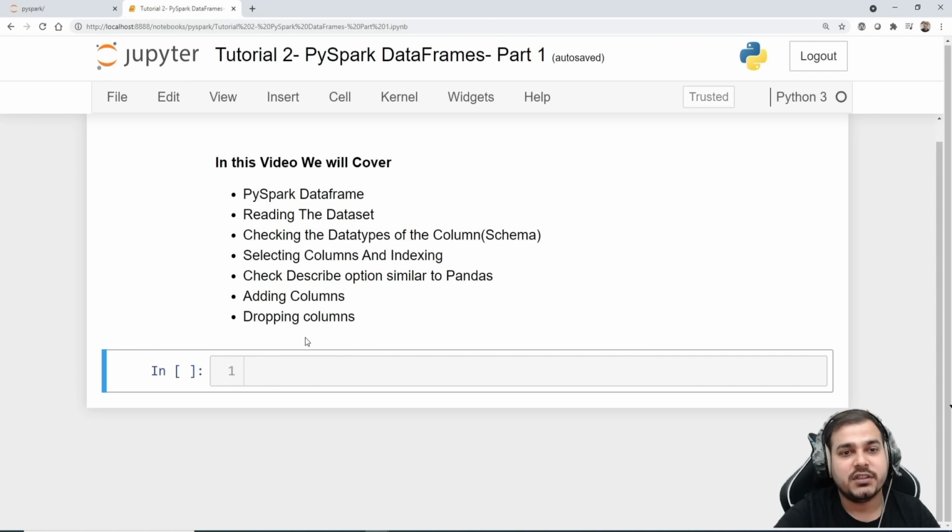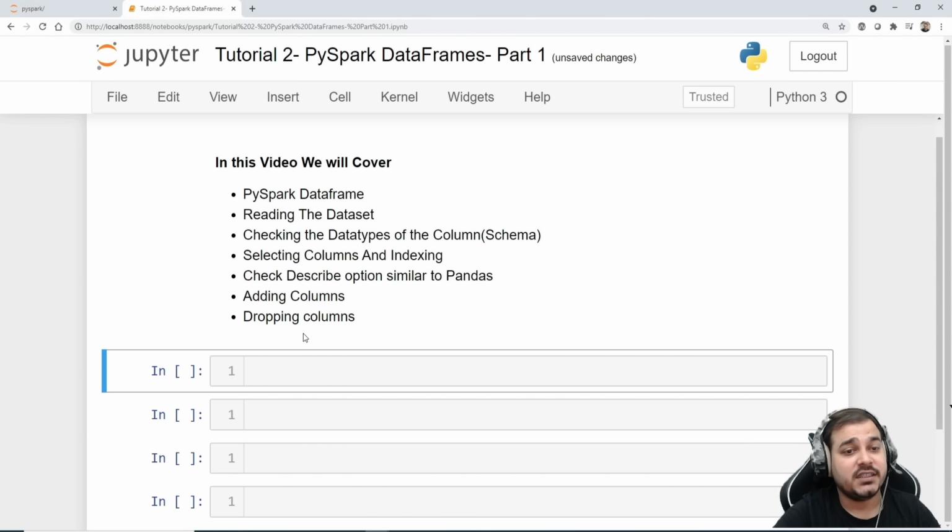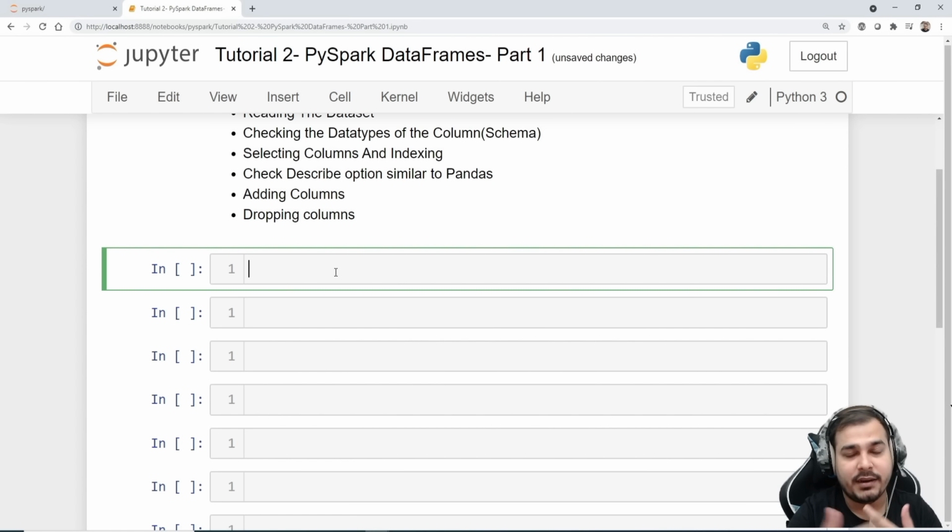Now what I'm going to do, first of all, as usual, the first step with respect to PySpark is to build the PySpark session. In order to build the PySpark session, I will write the code line by line. So please make sure that you also do along with me. It will definitely be helpful.